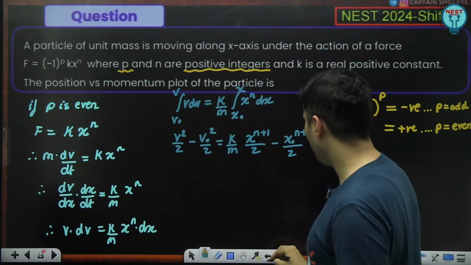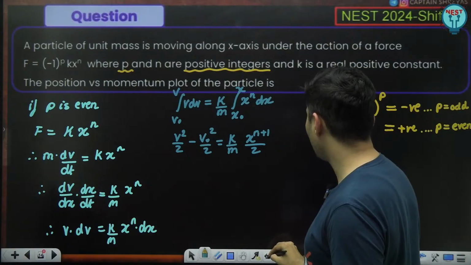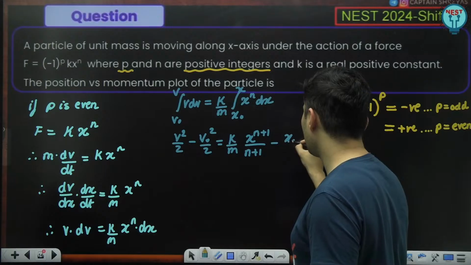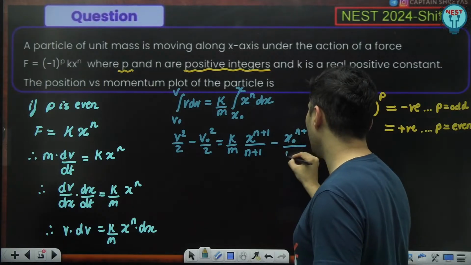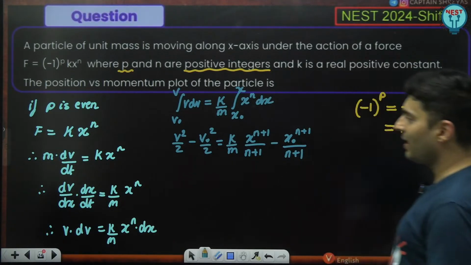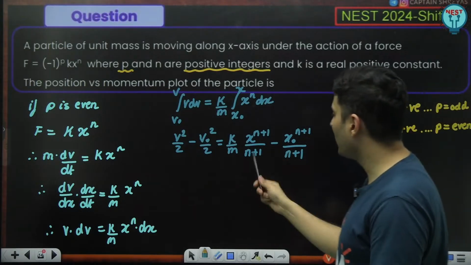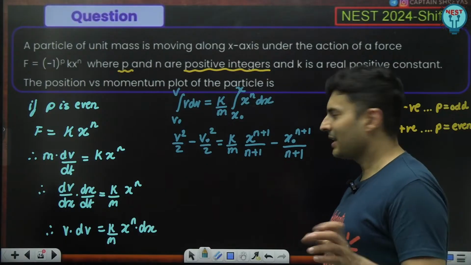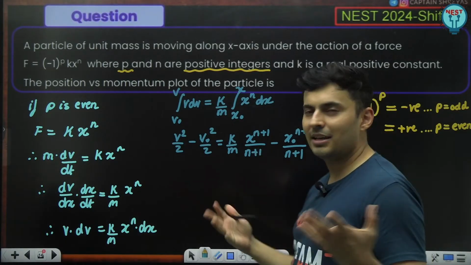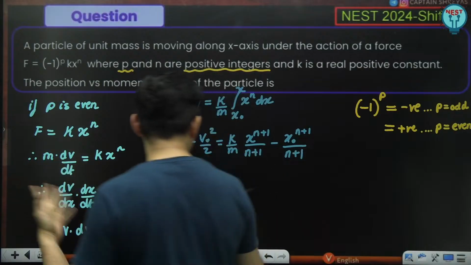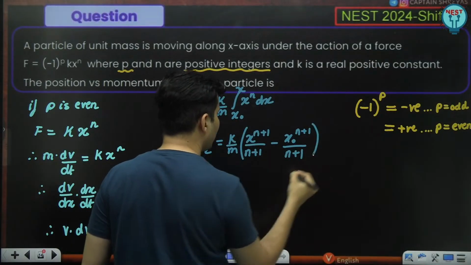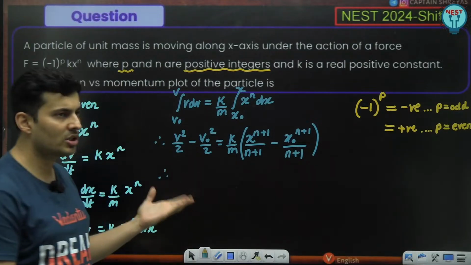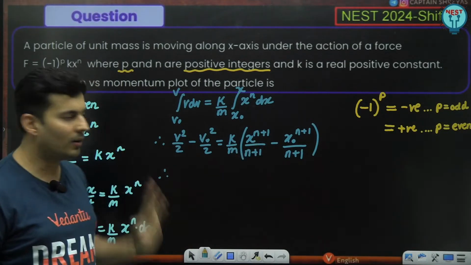Sorry, not by 2, my bad. This will be by n plus 1, my bad. I don't know why I have this feeling. I want to make n plus 1 equal to 2, so that everything will cancel and maybe it looks like an equation of ellipse. If you use a little bit of mathematical brain, you will realize that we are coming very close to the equation of an ellipse or hyperbola, one of them.